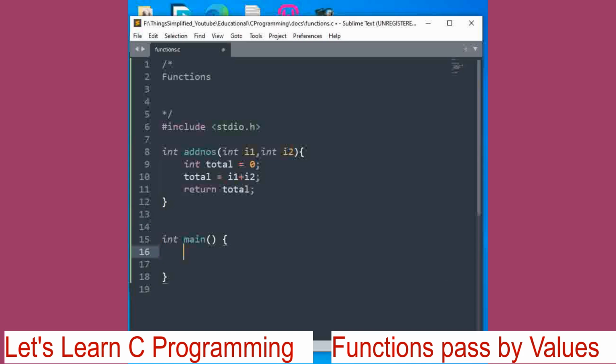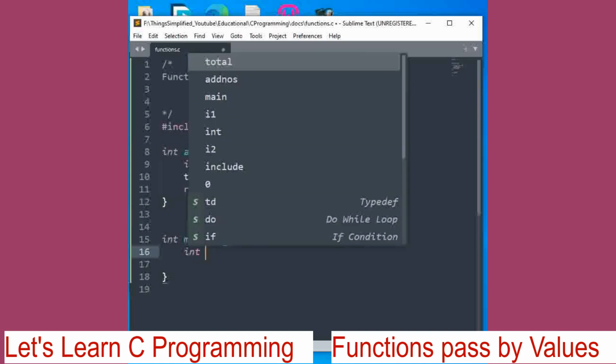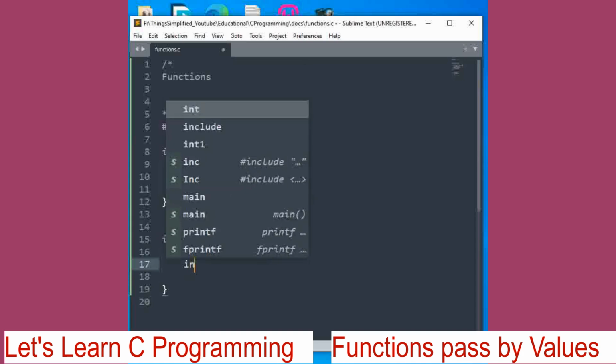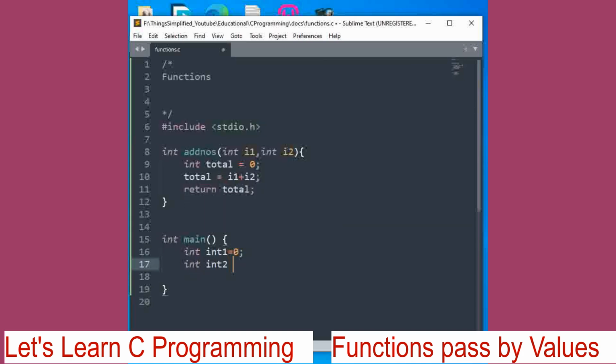In main here, int 1 equal to 0, int 2 equal to 0, int 1 is equal to 100, int 2 is equal to 50. Now we want to add these two numbers and get the answer.